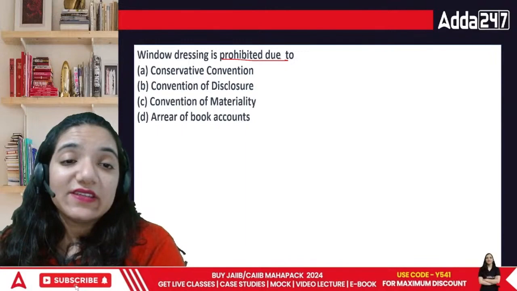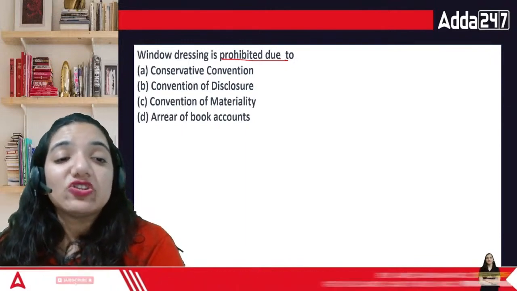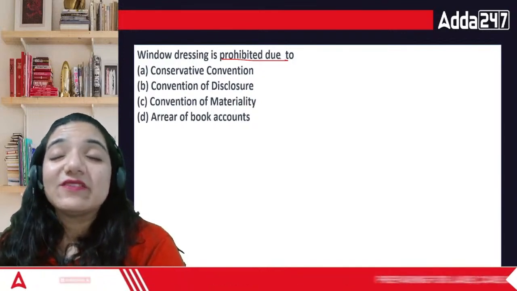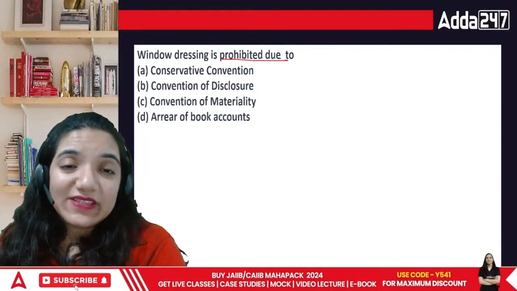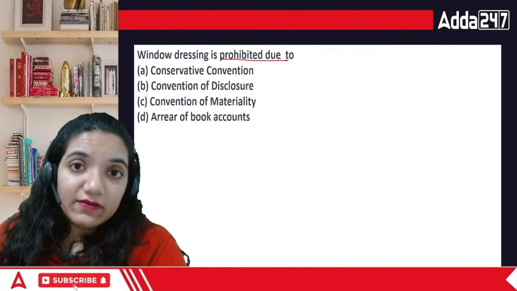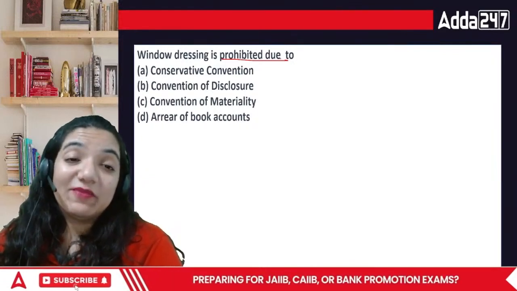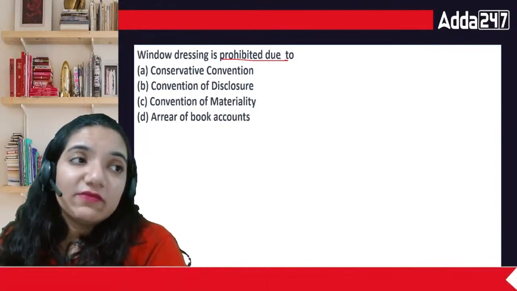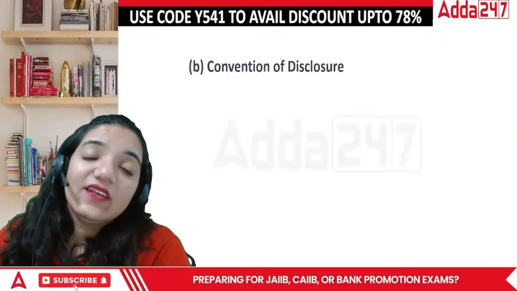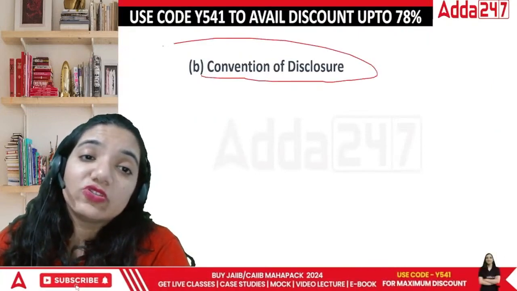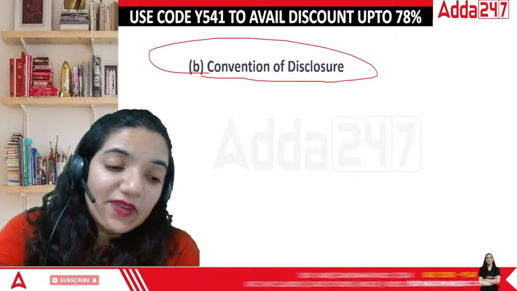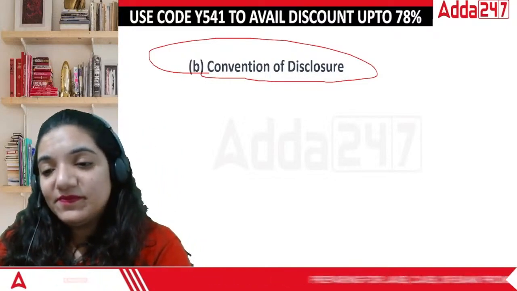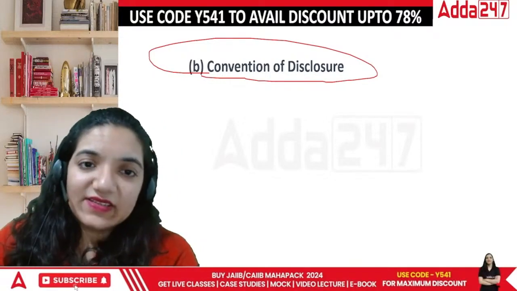Then conservative, convention of disclosure, convention of materiality, area of book accounts. Area of book accounts is out. Window dressing is prohibited because if the shareholders' money is basically misled, if they are not given proper information about what is happening with their money and what exactly the organization has been doing, all those things can lead to major losses. So can I say the answer is convention of disclosure? You didn't disclose the vital information, right? You rather misled people into something else, isn't it? So yes, that's the correct answer.